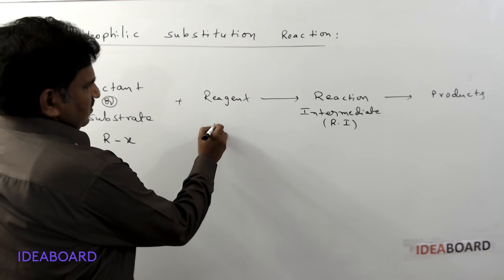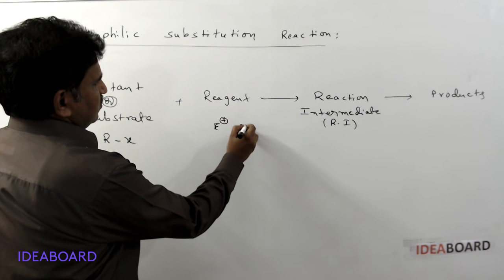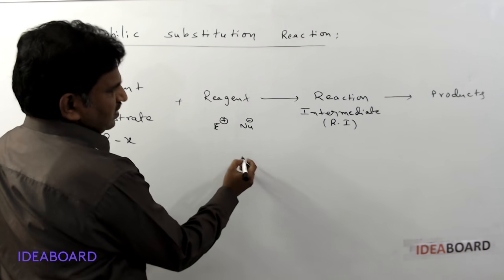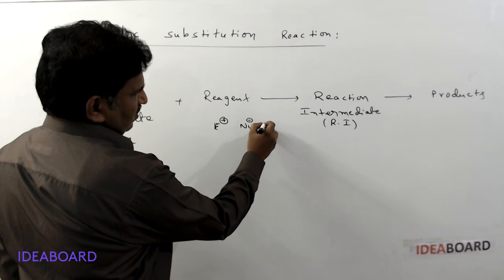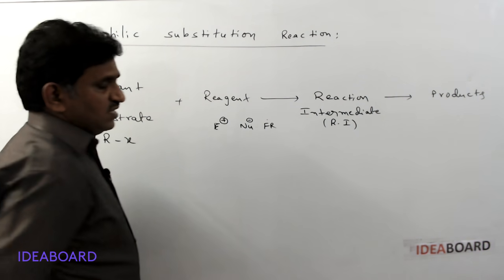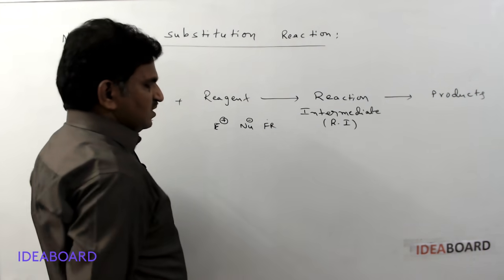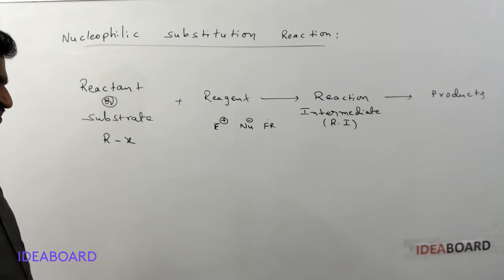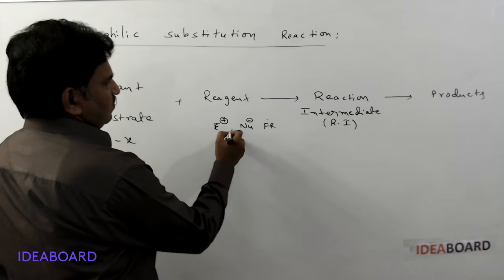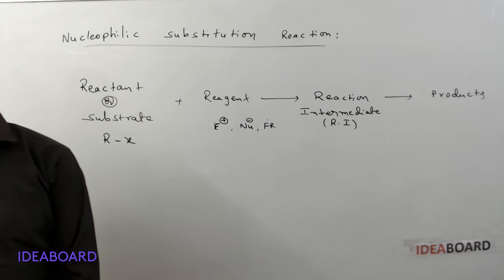Mainly there is the electrophile and the nucleophile, and there is also the free radical, which is a single-electron or unpaired electron species. So electrophile, nucleophile and free radical are considered as reagents.